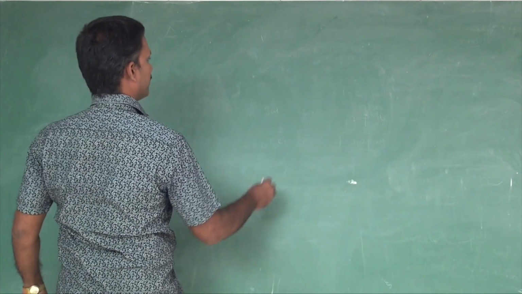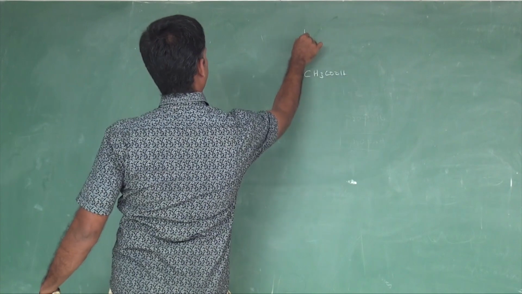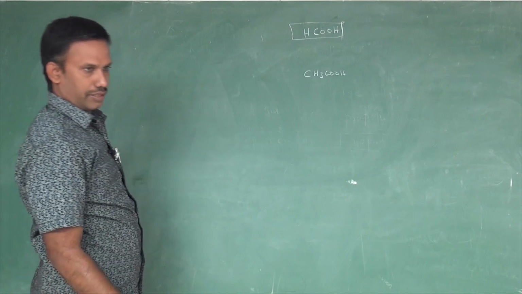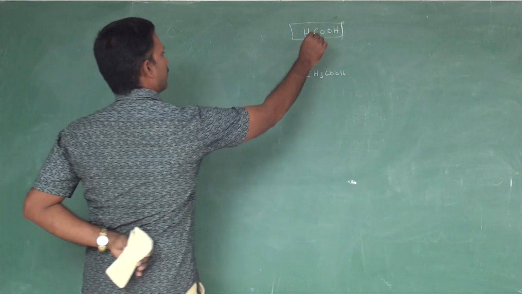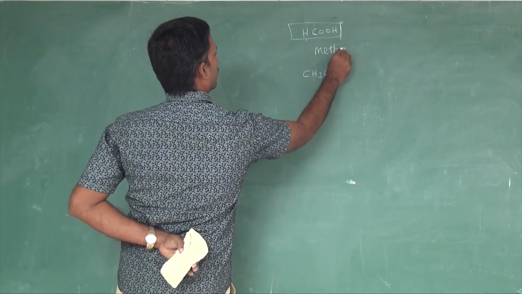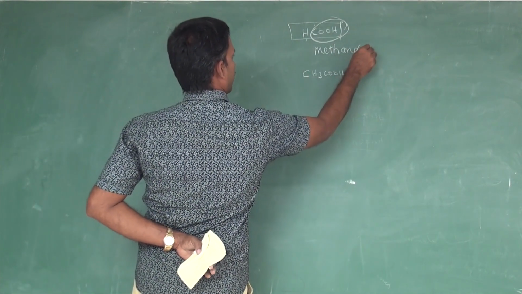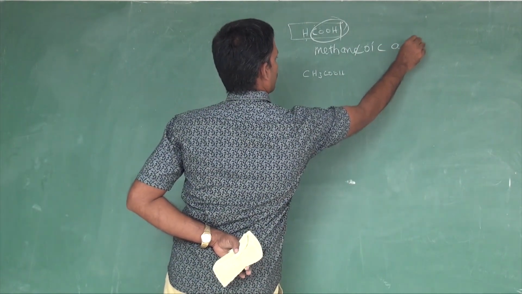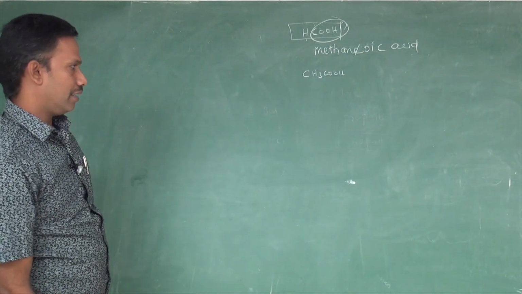Then for acid, simply acetic acid. Before that, formic acid, because in the introduction itself I explained formic acid, right? So find the number of carbon in that. Only 1 carbon is there. So root word methane, hydrocarbon methane. For acid functional group, oic acid, OIC, acid should be added. So if you name it, this is called methanoic acid.